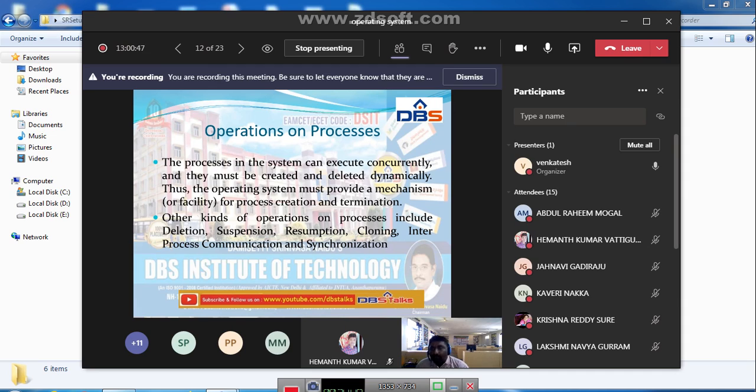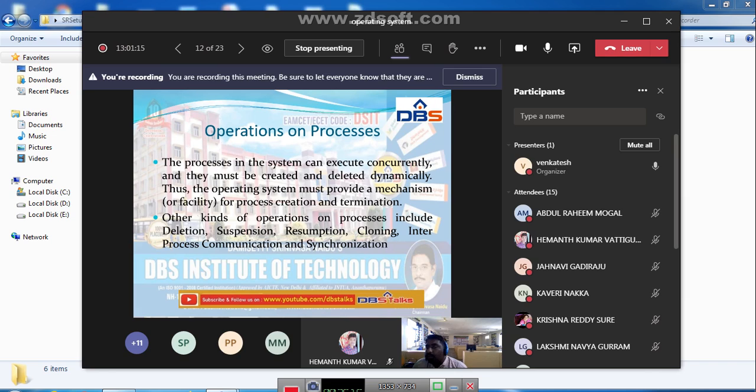Whenever a process is executed by the CPU, first the process must be created, and after completion the process must be deleted. The various kinds of operations on a process are creation, deletion, suspension, resumption and cloning. Next are inter-process communication and synchronization. These are the various kinds of operations.